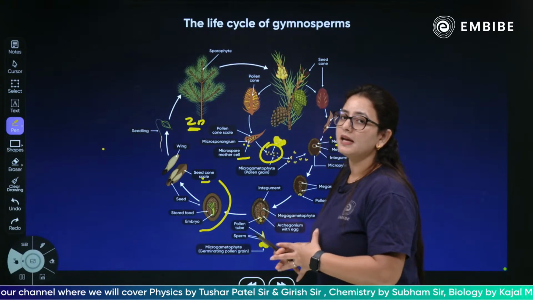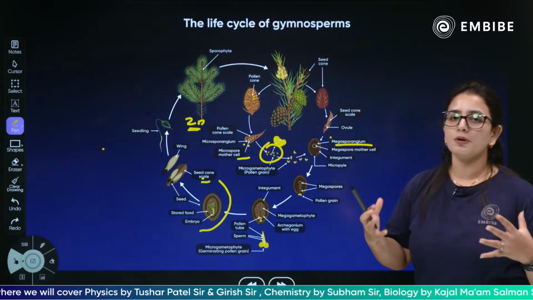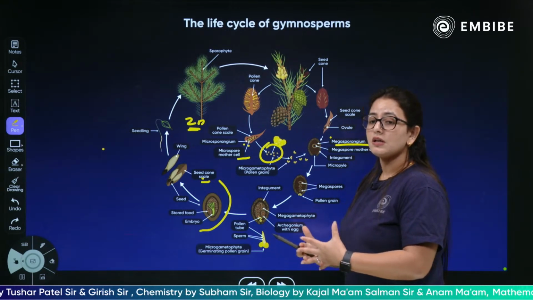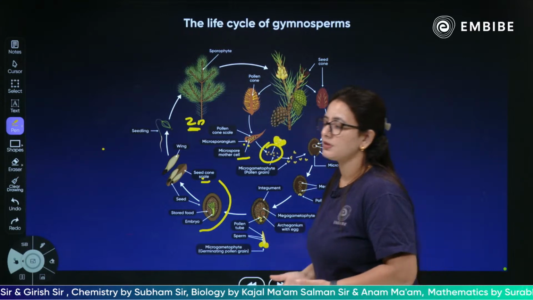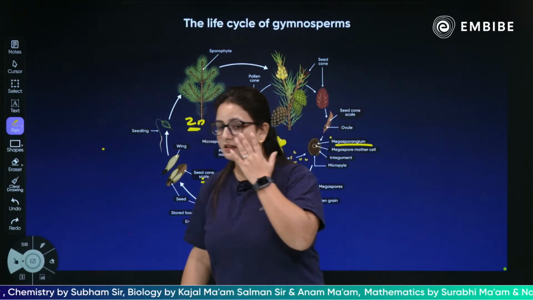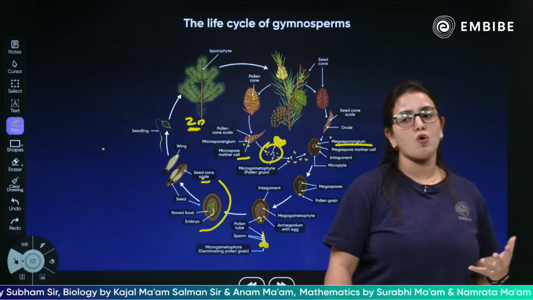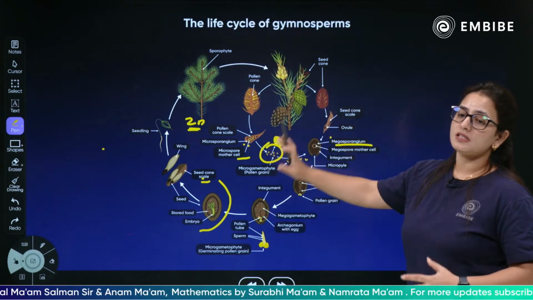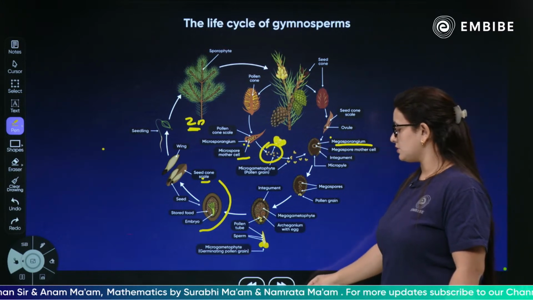The fusion will be there. Yes, then after the fusion, the embryo, zygote formation, the seed will again convert into the ovules. Sorry, ovules will convert into the seeds. I am telling you opposite. The seed formation will take place after the ovule is basically done, and this is how again the sporophyte will be formed. This is the life cycle of the gymnosperms.